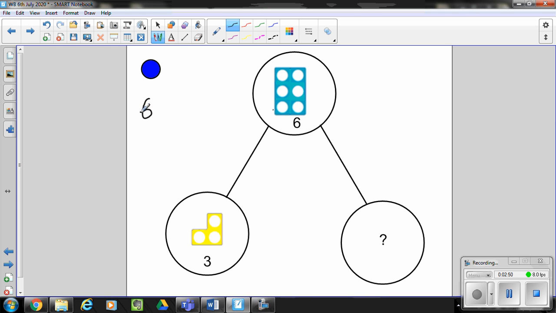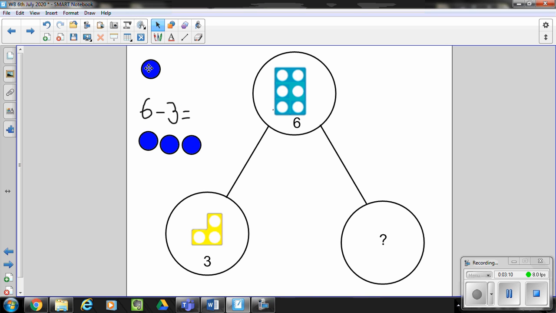So 6, my subtraction symbol, subtract 3 equals. I'm going to use the counters to help me. I'm going to count out my 1, 2, I'm just going to bring them down here so I've got more space. 1, 2, 3, 4, 5, 6.